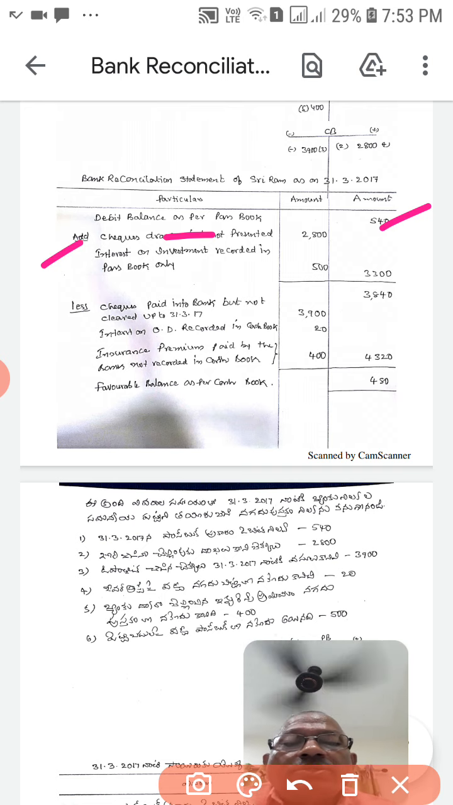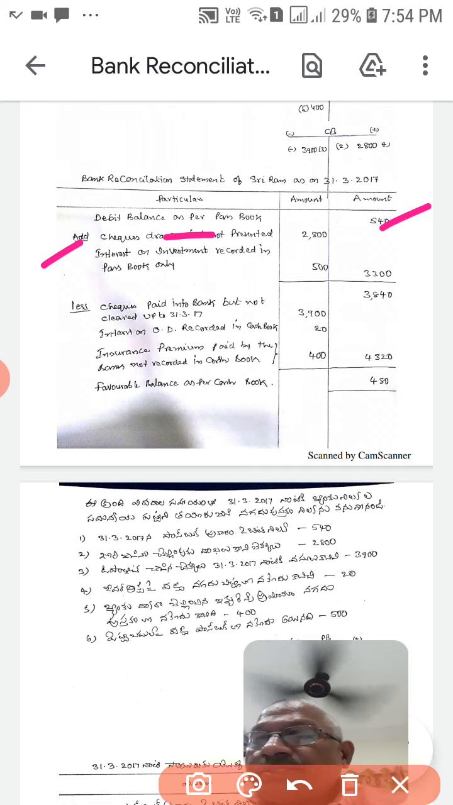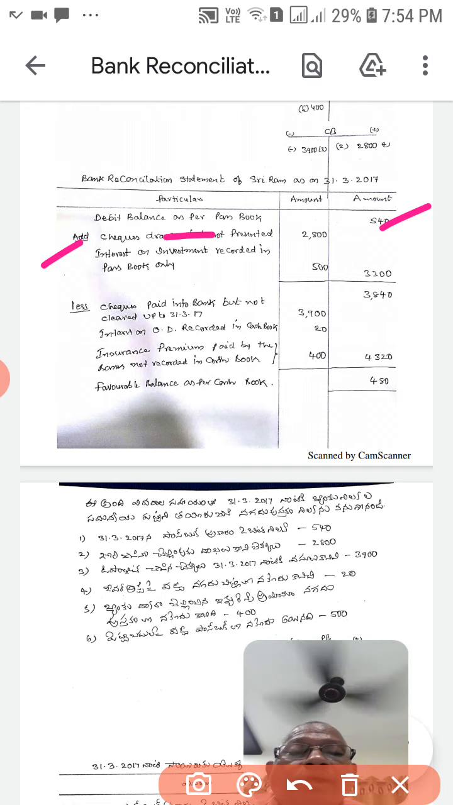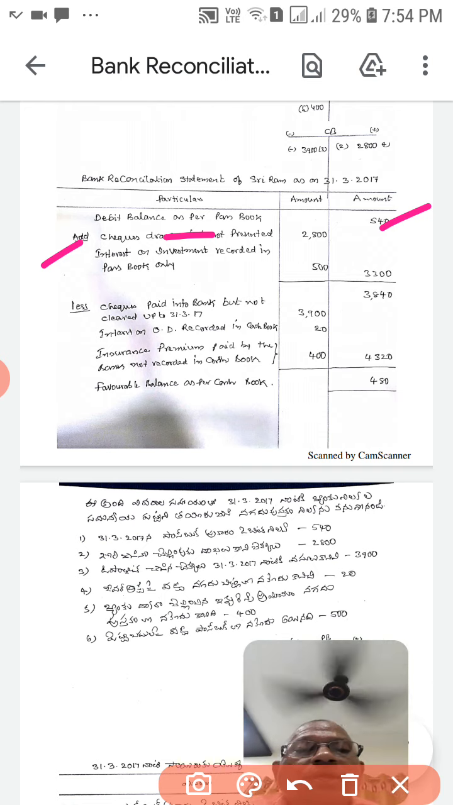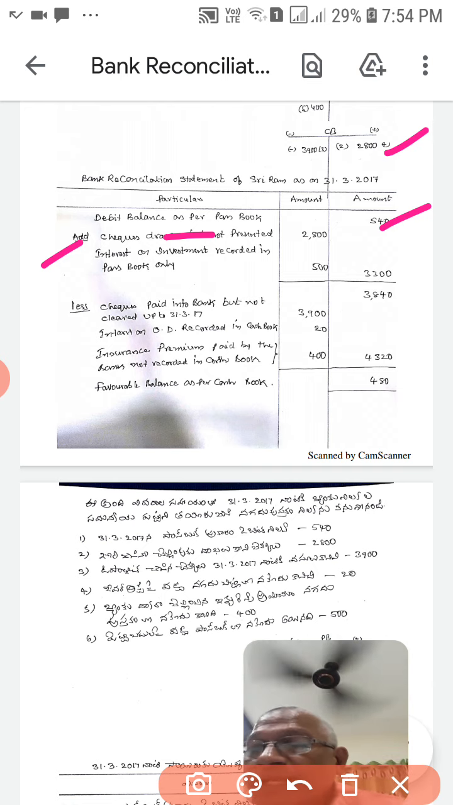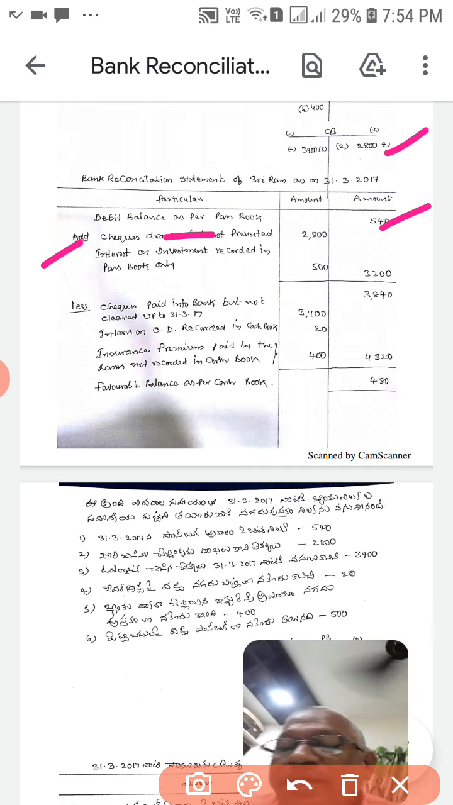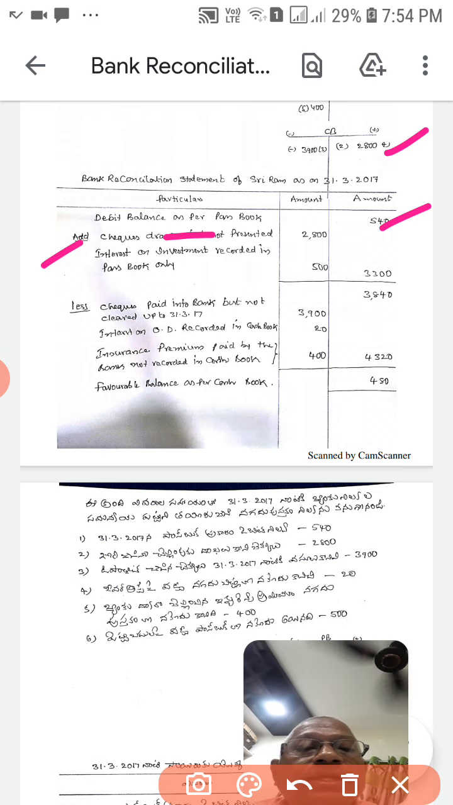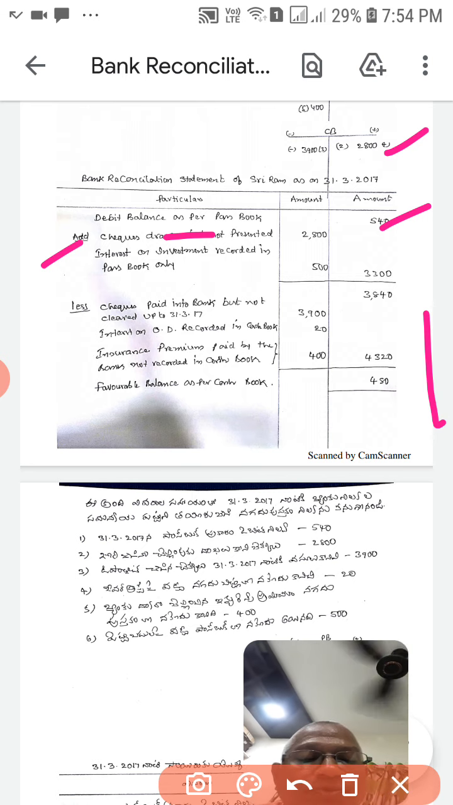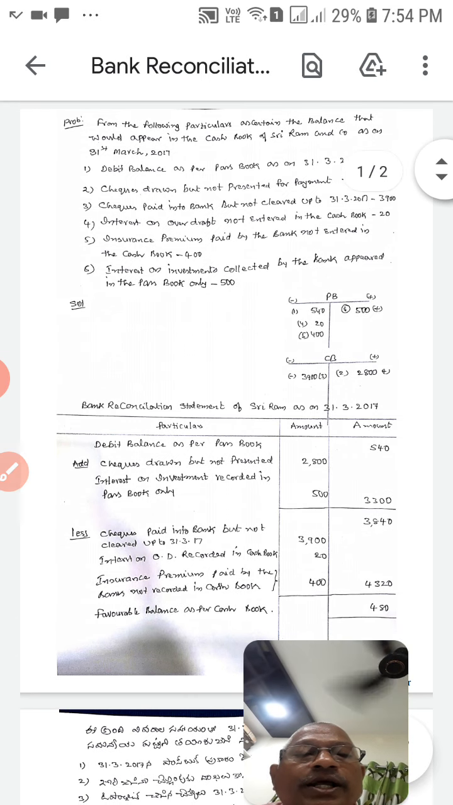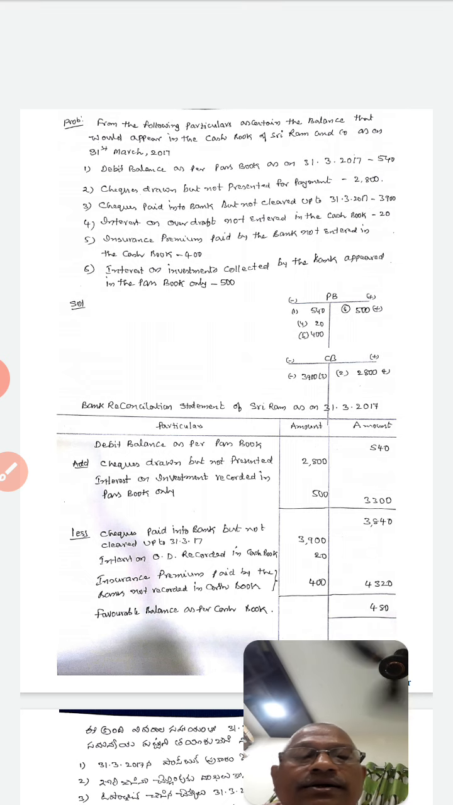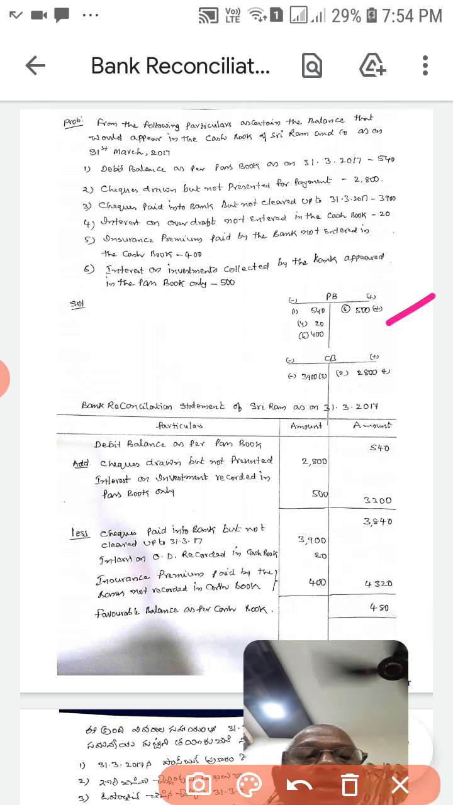Number 1, checks drawn but not presented, 2,800 rupees. Second point, interest on investments recorded in the passbook only. That means it is credited in the passbook, so this is also add.